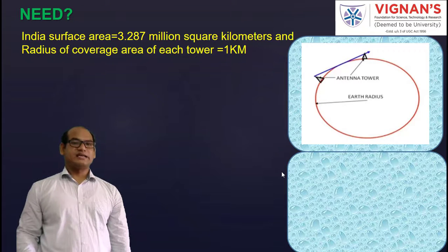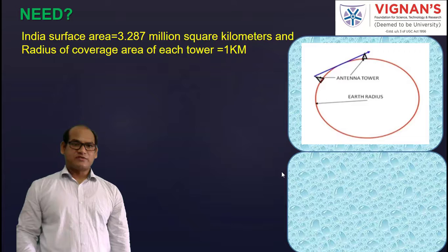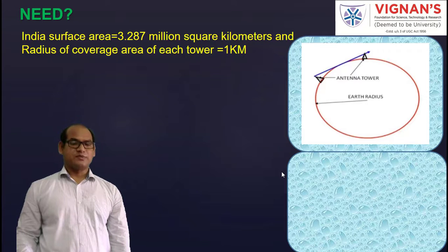We are taking the radius of that coverage area as 1 kilometer. This is for one tower only we are talking. So each tower's coverage area radius is 1 kilometer, and its coverage area is given by pi r square. That means pi into 1 kilometer square, that is 3.14 square kilometers.